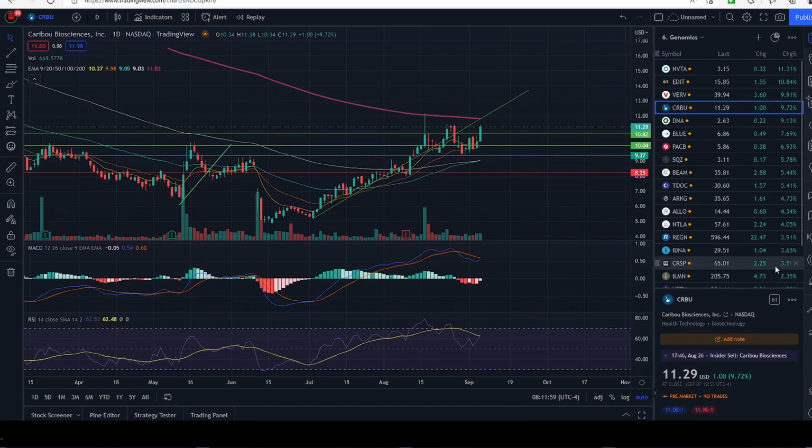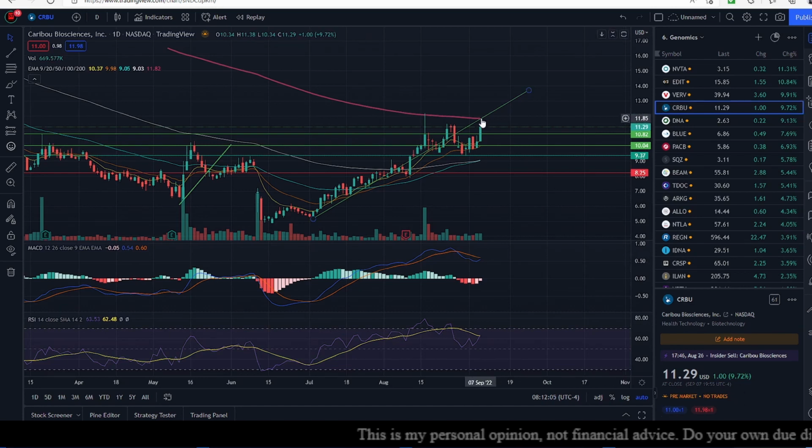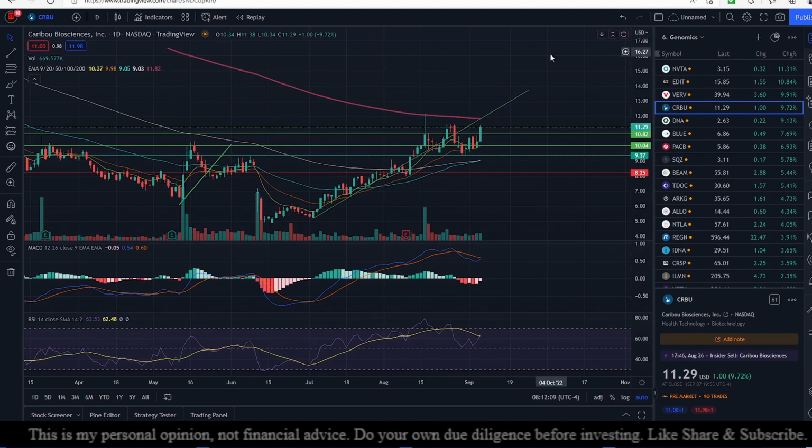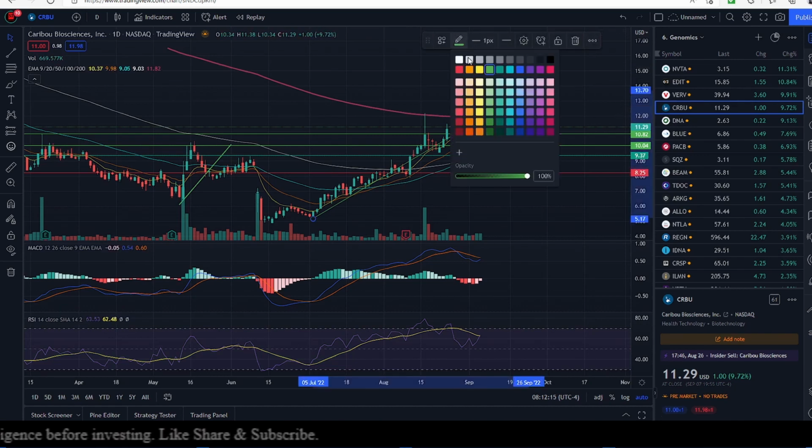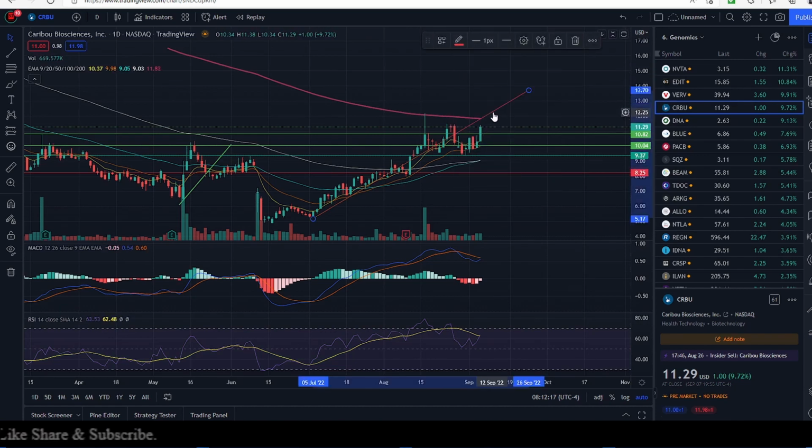Caribou Biosciences is up 9.72% as of yesterday. Flat pre-market, there are no trades, and our resistance is going to be the confluence of the 200-day exponential moving average and the diagonal line of support from the previous bull channel, which is now a diagonal line of resistance for us. I'm going to color it red and increase the thickness of this so that you can see it clearly.